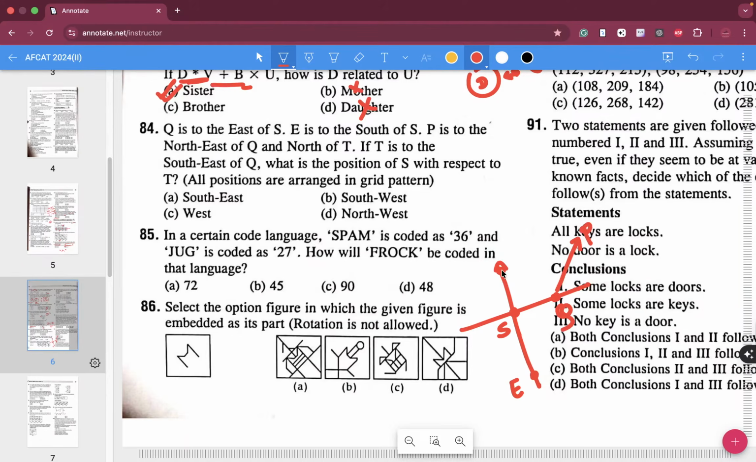North of T means T is supposed to be over here. If T is to the southwest of Q, now T also has to be the southwest of Q. What is the position of T, if T is to the south?